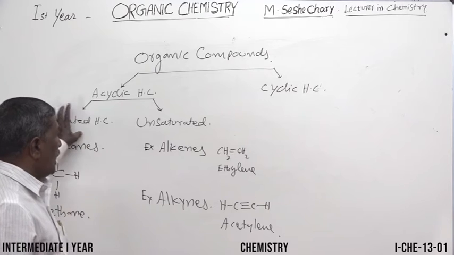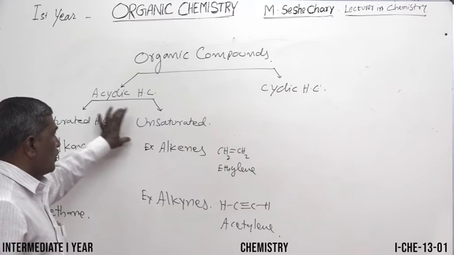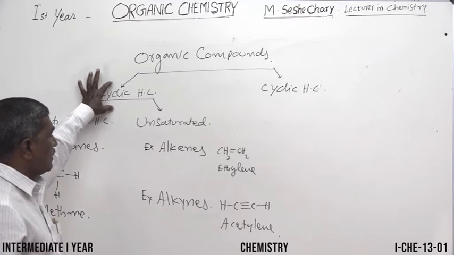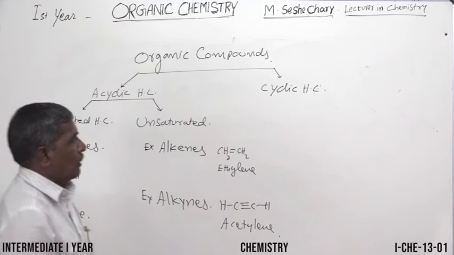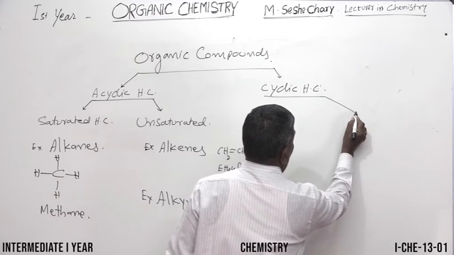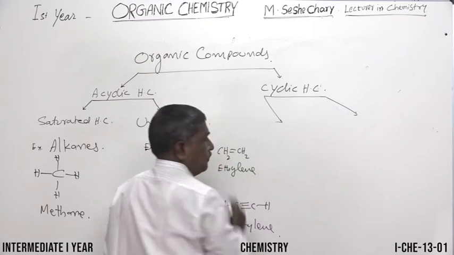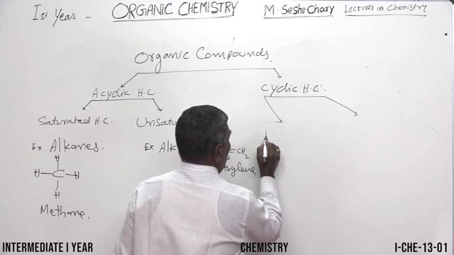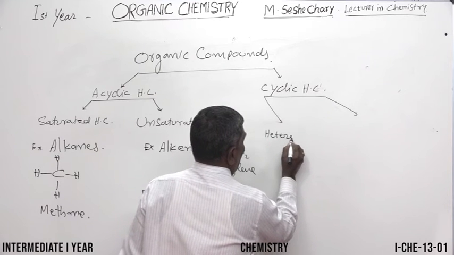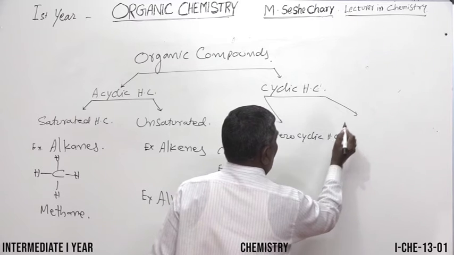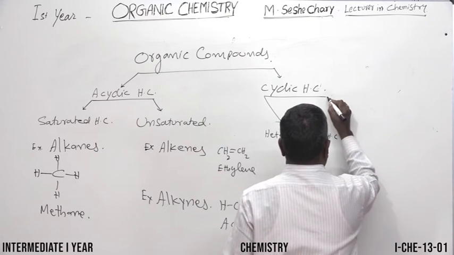So saturated and unsaturated both come under the chain form only. That's why they are said to be acyclic hydrocarbons. Now come to the cyclic hydrocarbons. The cyclic hydrocarbons are classified into 2 types: homocyclic hydrocarbons and heterocyclic hydrocarbons.